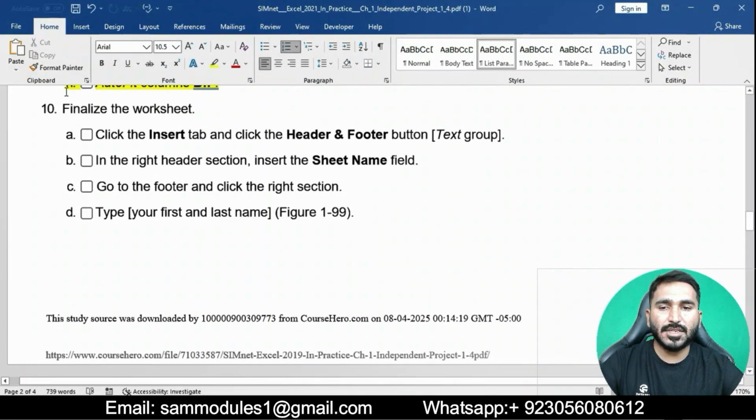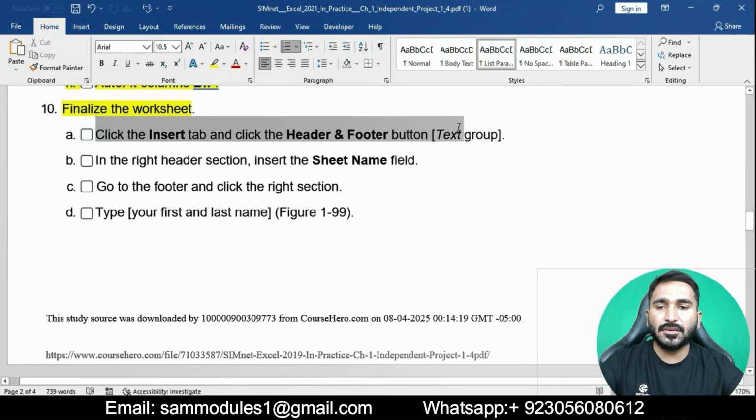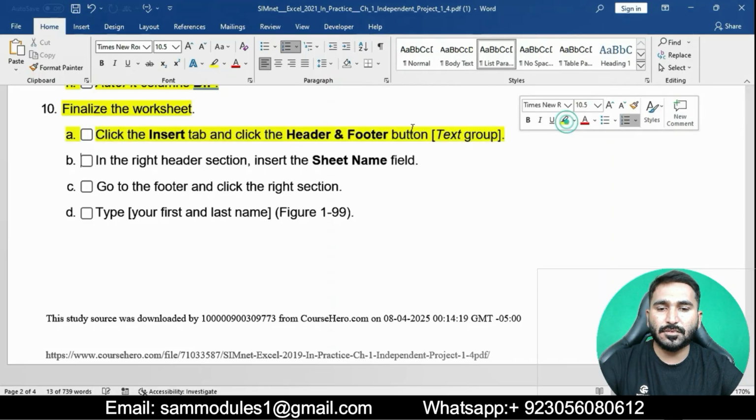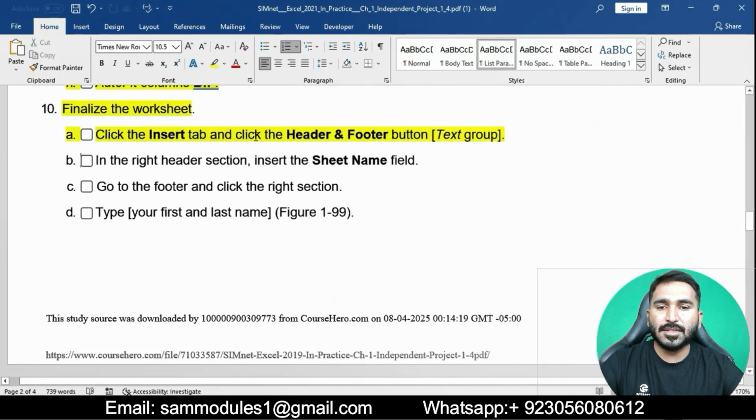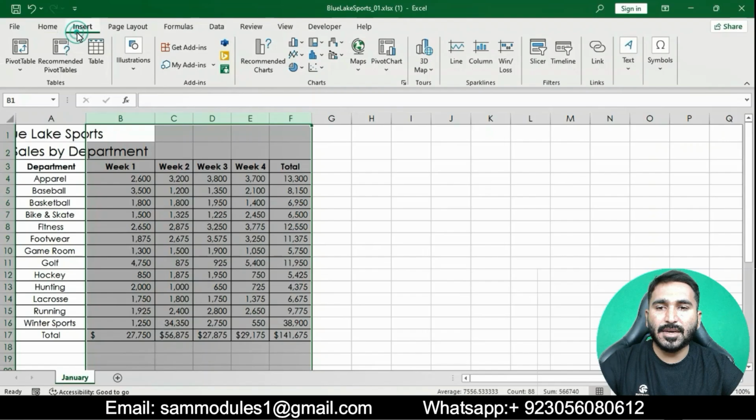Now moving on to question number 10. I have done 9 questions of this project so far, and now I am doing question number 10. Finalize the worksheet. Click the Insert tab and click the Header and Footer button.